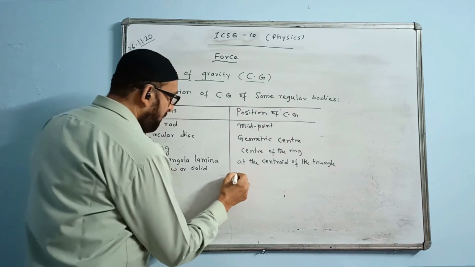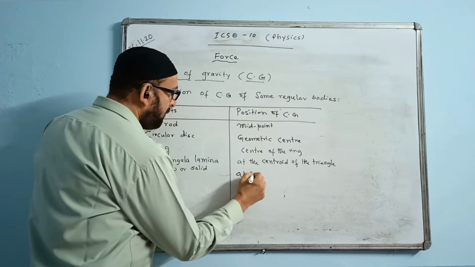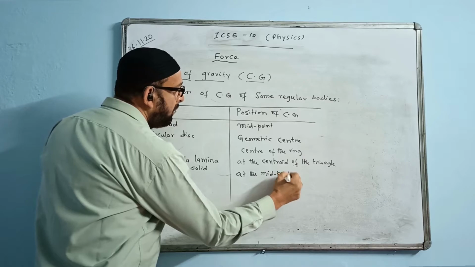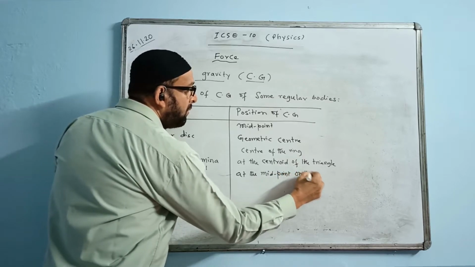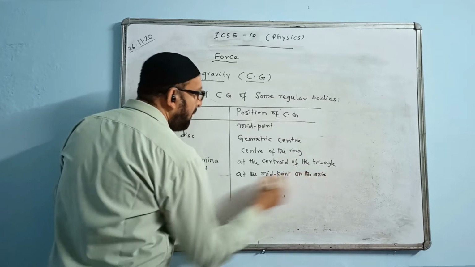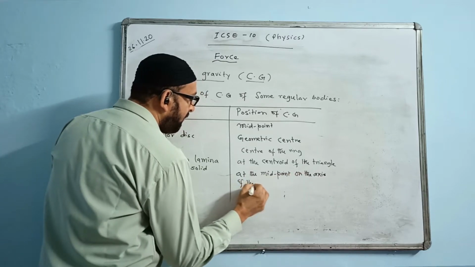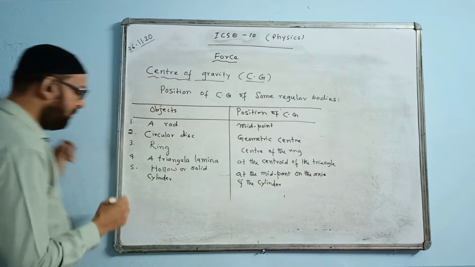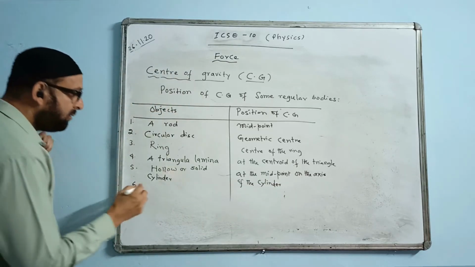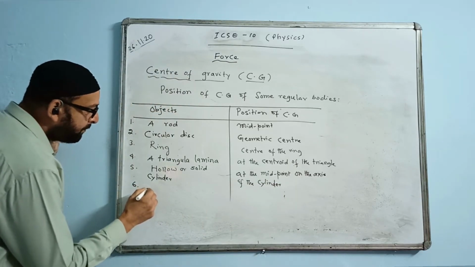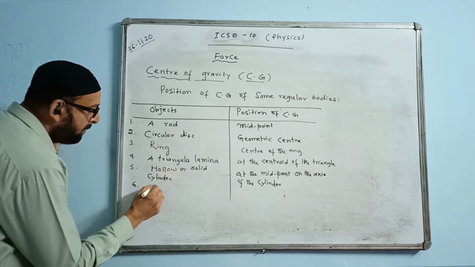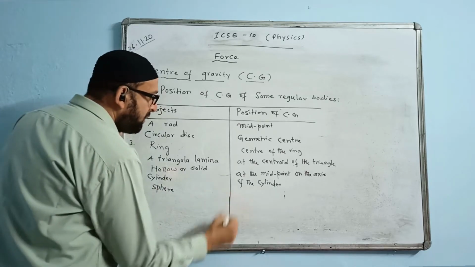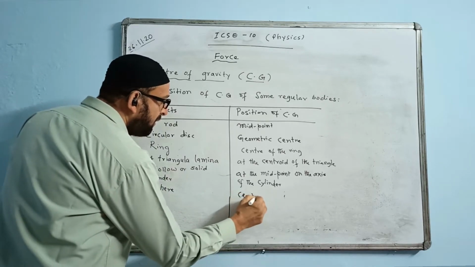Here we have the CG at the midpoint on the axis of the cylinder. Sixth one we say sphere. For a sphere we say center of the sphere.